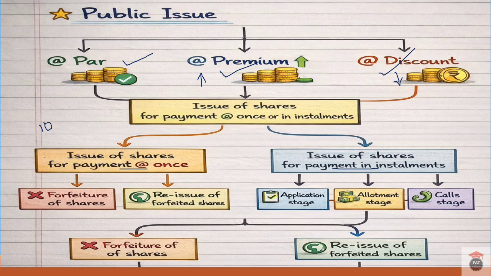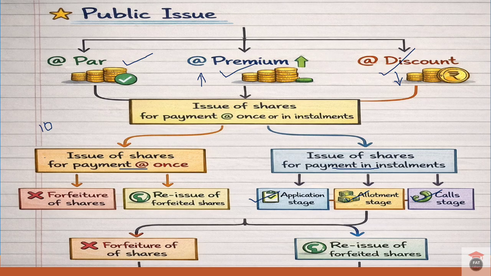Then issue of shares in installments. In this case, companies do not collect the entire share capital money at once, since they may not require all the money at once. So such companies collect money on issue of shares in the following stages: application stage, allotment stage, and call stage. Application stage is the first stage where the public applies for shares. At the application stage, investors submit the application form and application money.